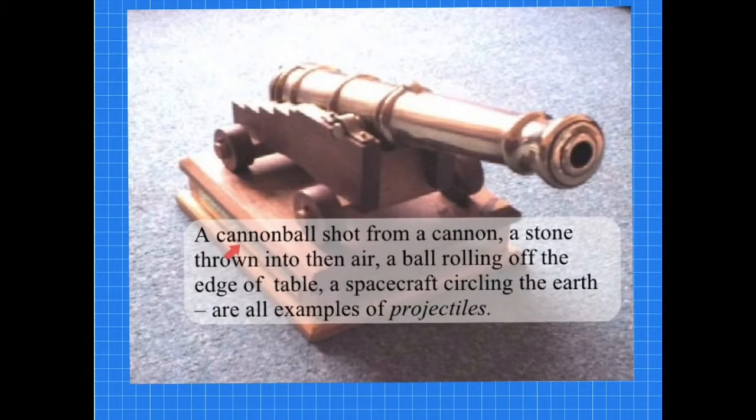A cannonball shot from a cannon, a stone thrown into the air, a ball rolling off the edge of a table, a spacecraft circling the Earth are all examples of projectile motion. In this video, we will consider the most simple case of projectile motion, known as the horizontal projectile.